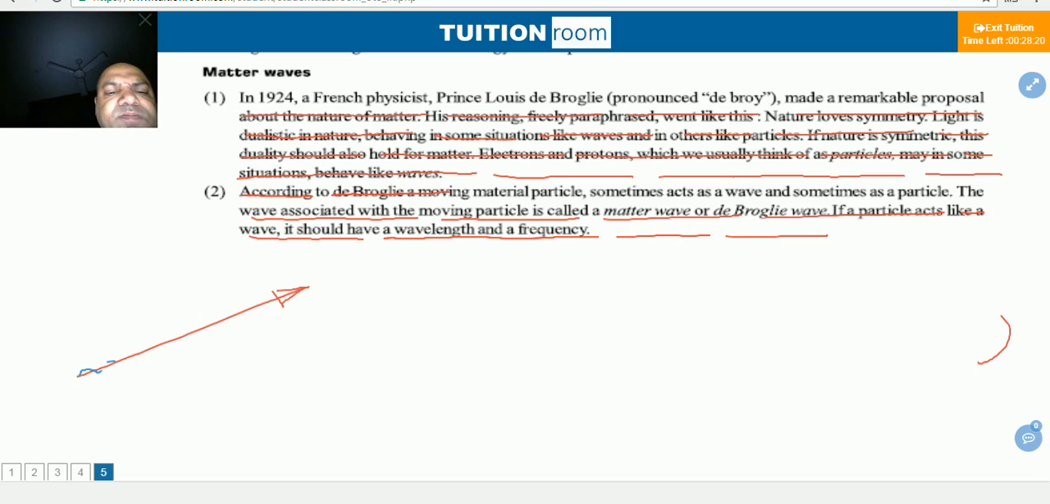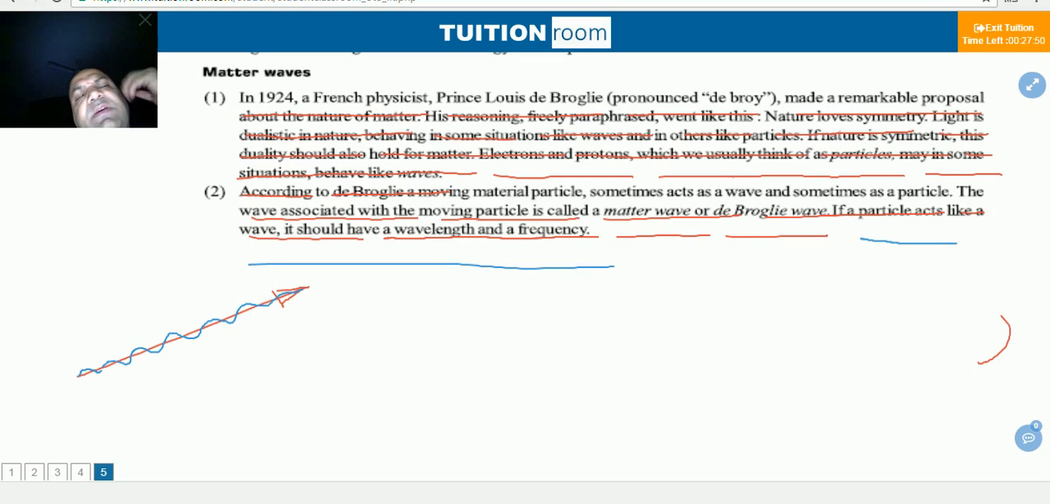He has moved from A to B in a wave form. Then sometimes its particle nature will be dominant and sometimes its wave nature will be dominant. Every matter which is moving has dual nature. Sometimes its wave nature will be dominant and sometimes its particle nature will be dominant. And since the particles act like a wave, it should have wavelength and frequency. This was the basic idea he had thought.